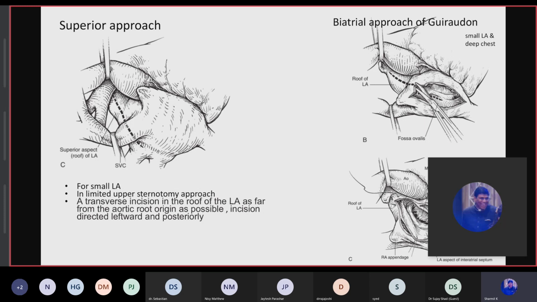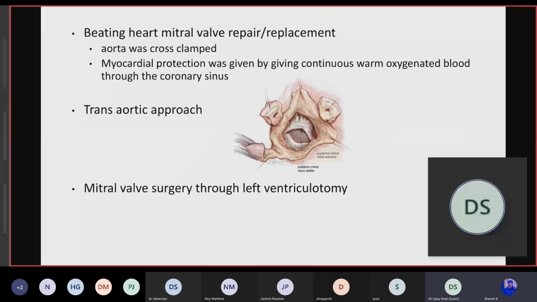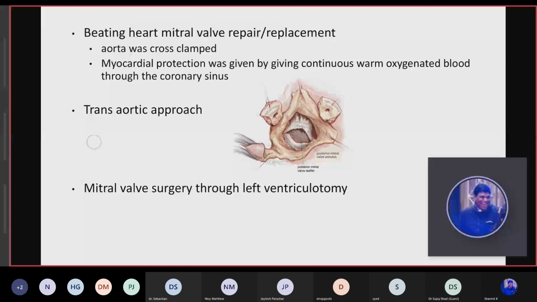Yes, sir. Just hold on. Sharmil, can you take your photograph away from the screen? Sir, it is on the screen of Dr. Jaitesh, not my screen, so I cannot do that. He has to do it. Okay, continue. Yes, sir.